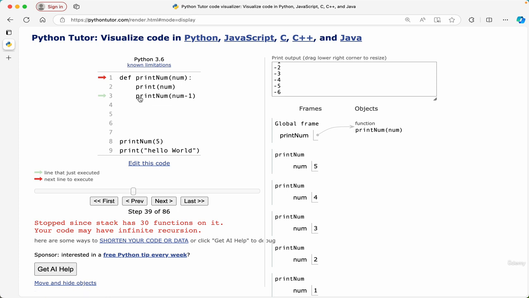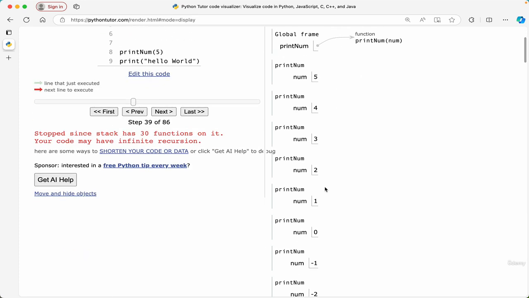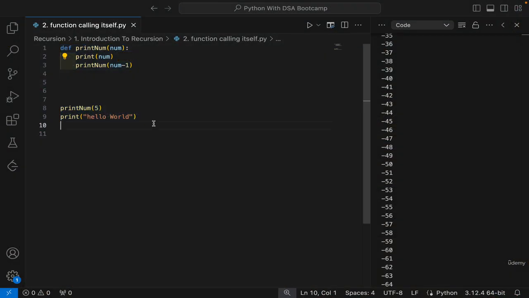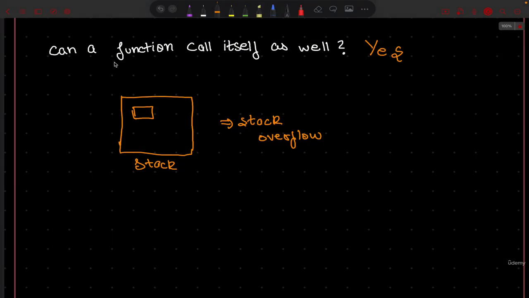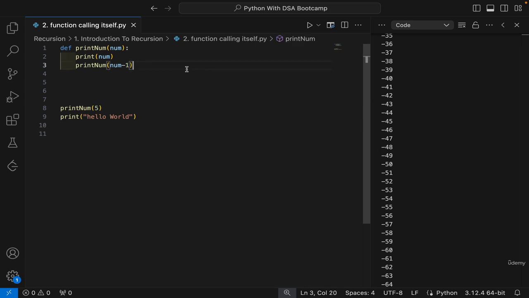But because this is not happening, they are still waiting in the memory and they are taking up some space. So now, with that, I hope it is clear that yes, a function can very well call itself, and we should actually also make sure that we fix this thing, right? So how we can do that is in a very similar way, the way we wrote this code.